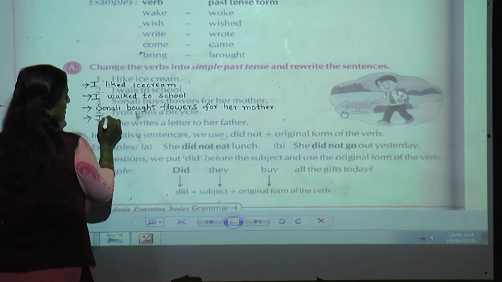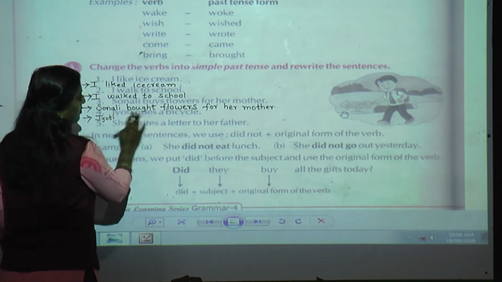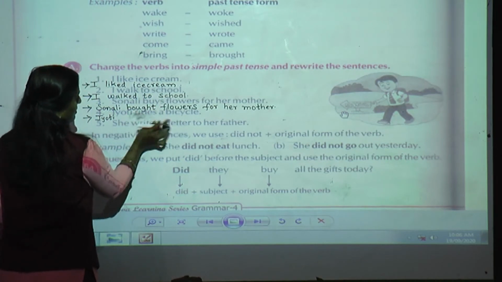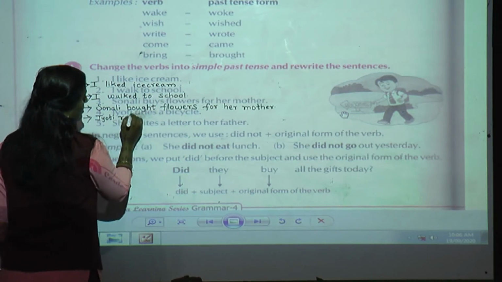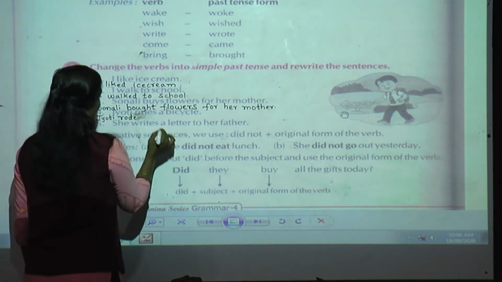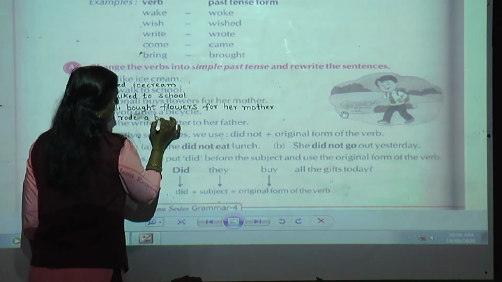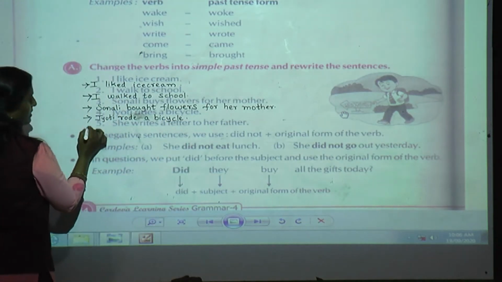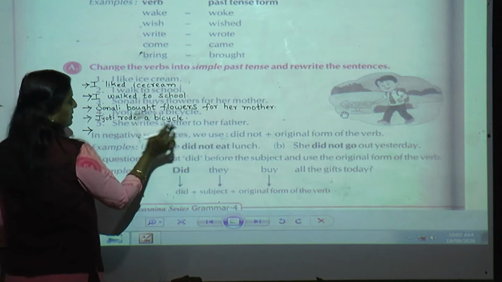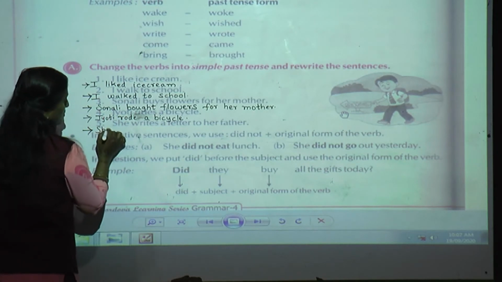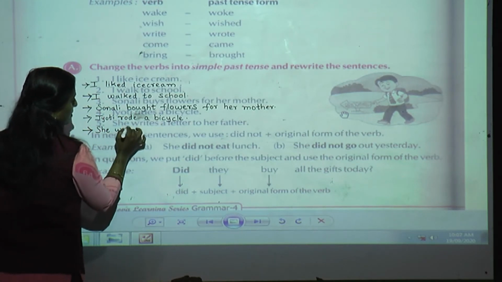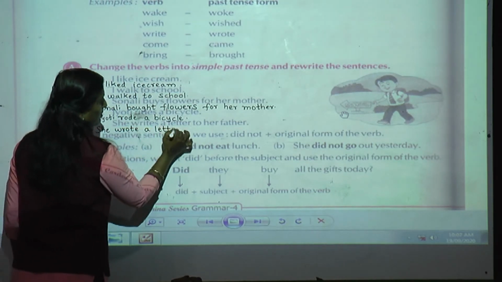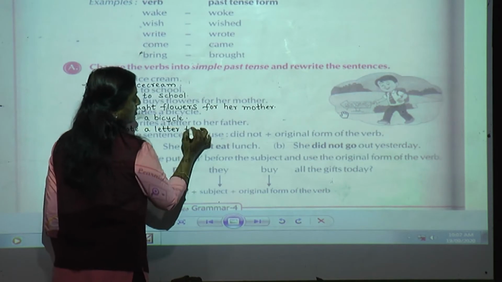Jyoti rides a bicycle. What is the verb over here? Rides. Okay? Ride. What is the past tense of ride? Rode. Jyoti rode a bicycle. Next, she writes a letter to her father. So what is the past tense of write? She wrote a letter to her